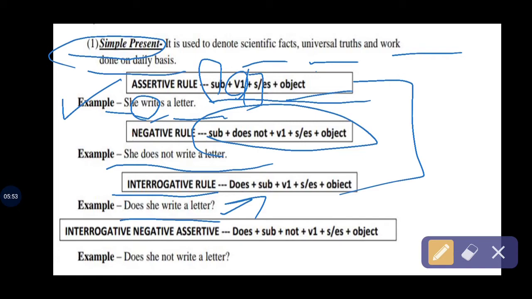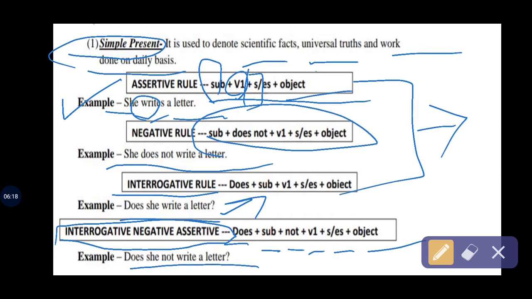Here it is: does plus subject plus not plus verb's first form plus object. That's the rule of making an interrogative, negative sentence when these are combined. Example: does she not write a letter? That's the combination of all three rules of present simple.